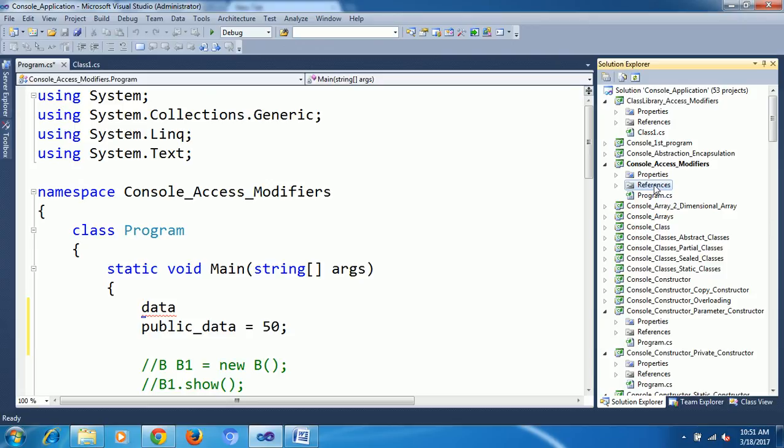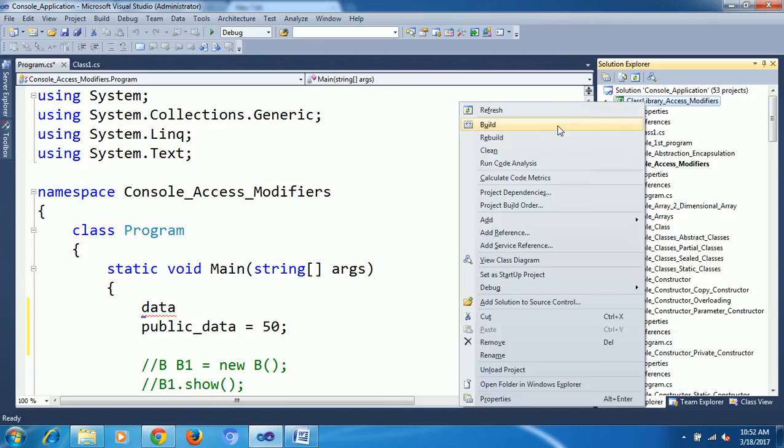Reference is nothing but using something from other projects. Here also we first need to use a reference. Suppose I am going to use my class library in my access modifier project. For that purpose I need to add my class library reference into my access modifier project. That's why, when you're doing anything, first just build it.